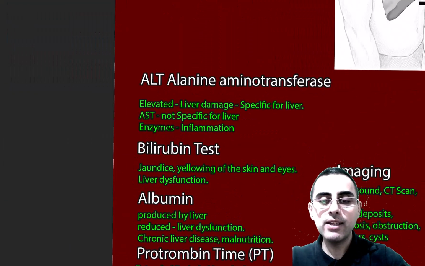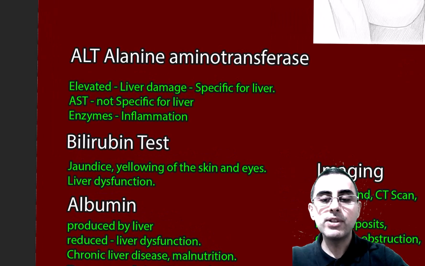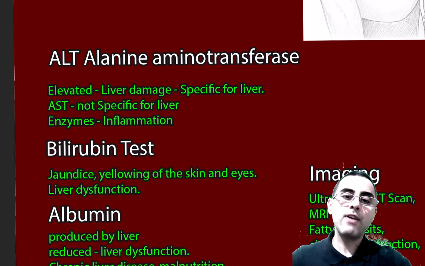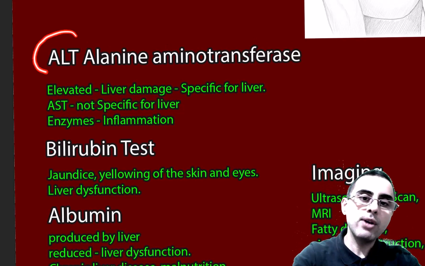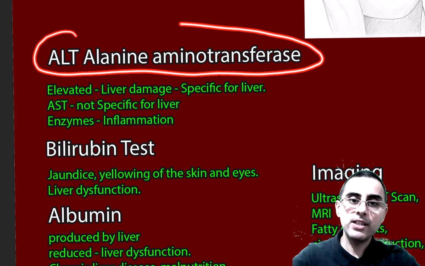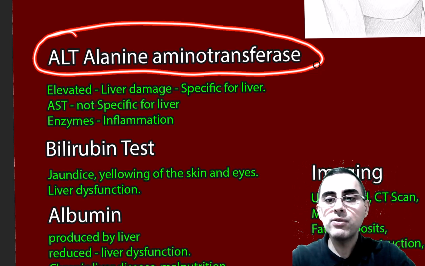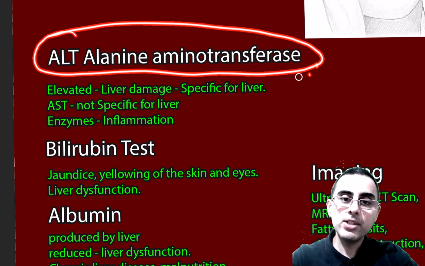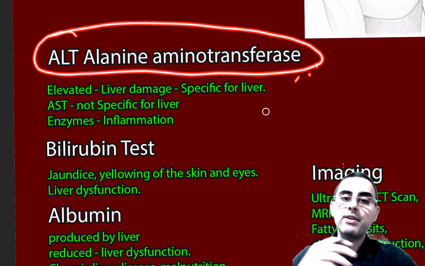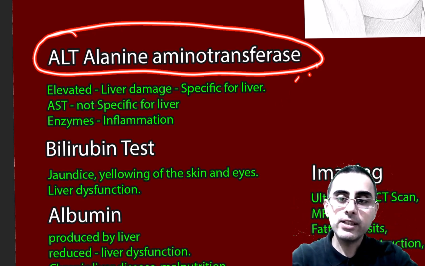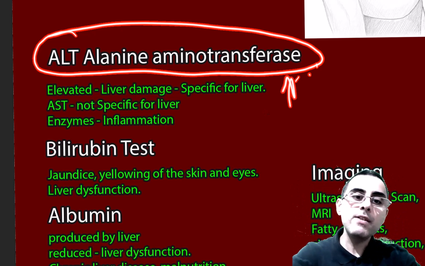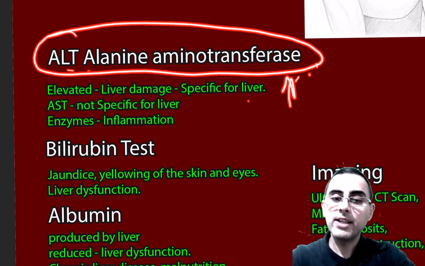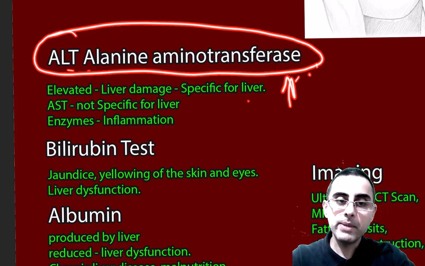Now let's talk about tests of liver. Most commonly used test to evaluate liver function is ALT, or alanine aminotransferase. It's an enzyme, and it's produced in liver cells, and if liver cell is damaged, this alanine aminotransferase is released into the blood and its level is increased. So if ALT is increased, it indicates liver damage and liver inflammation.